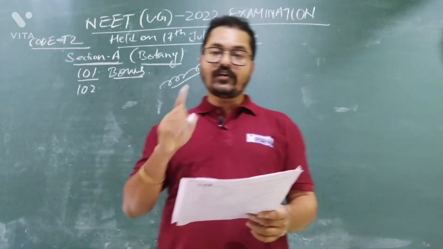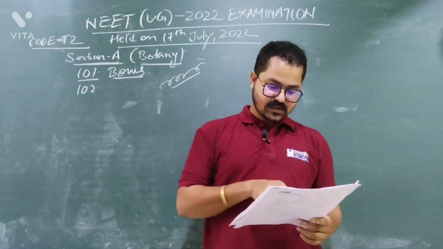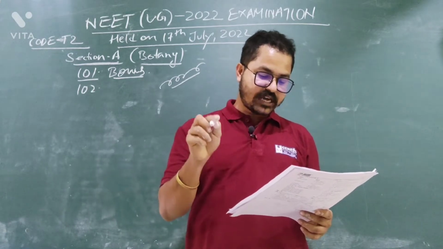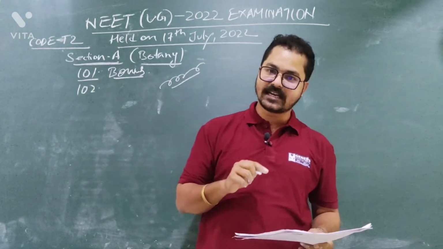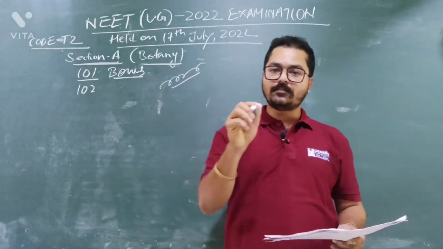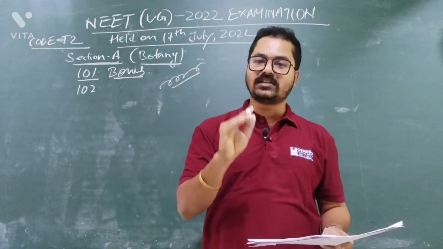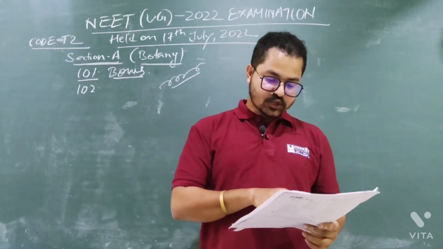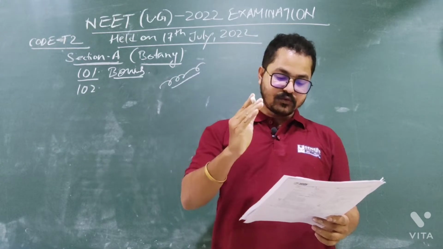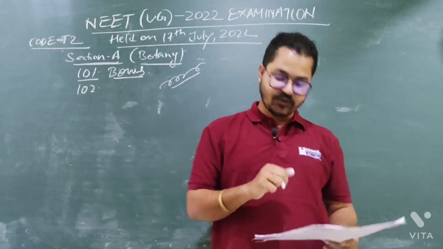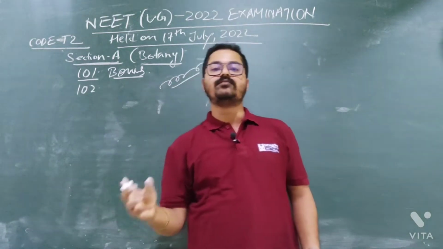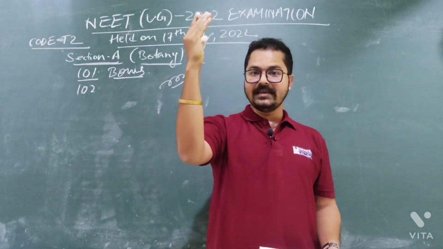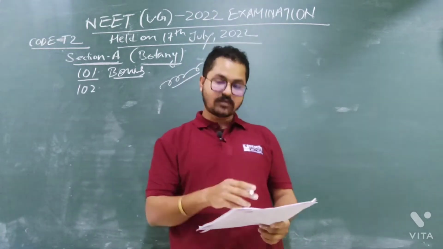Option C, you need to find out the correct statements. Option C: stem is flattened and fleshy in opuntia and modified to perform the function of leaves. Yes, it is correct. In some plants, for example in opuntia, the stem becomes flat, a leaf-like structure, and performs photosynthesis. So option C is correct. Option D: rhizophora shows vertically upward growing roots that help to get oxygen for respiration. Absolutely correct. In some plants, roots come out from the soil and grow vertically upward, for the purpose of respiration. So option D is also correct.